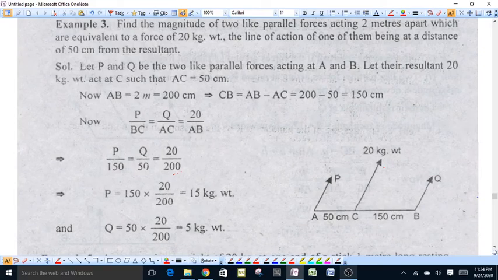Hello everyone, students. Today we will continue the same topic, system of parallel forces. See this example.